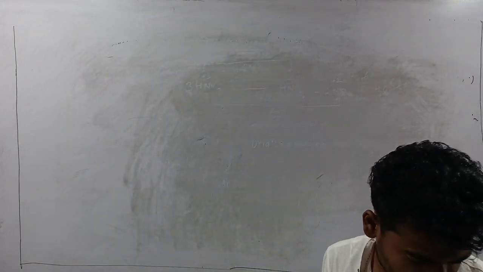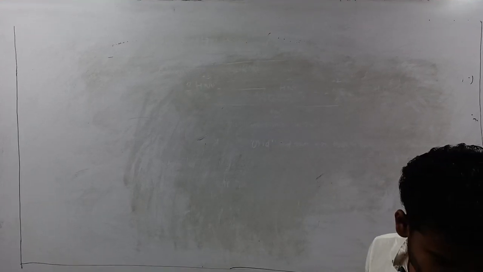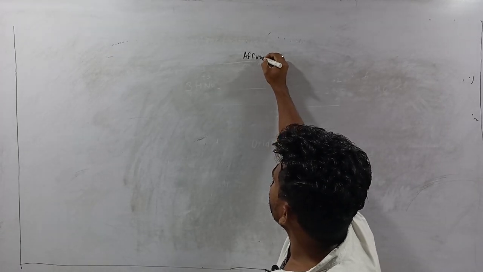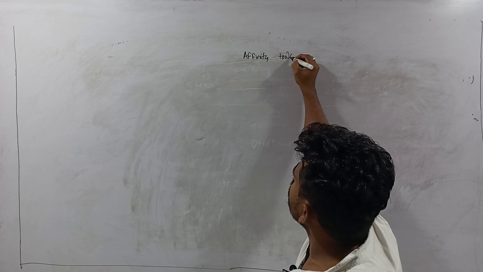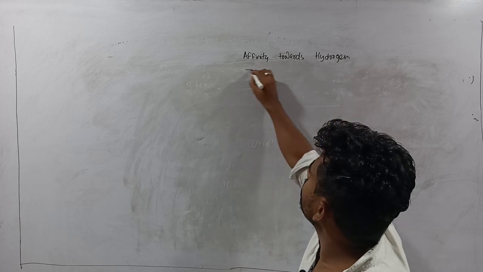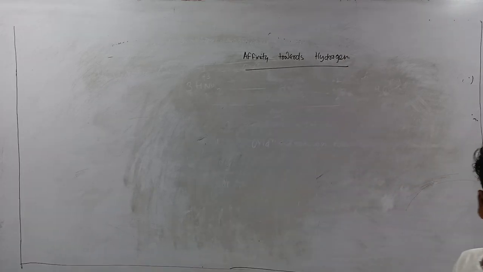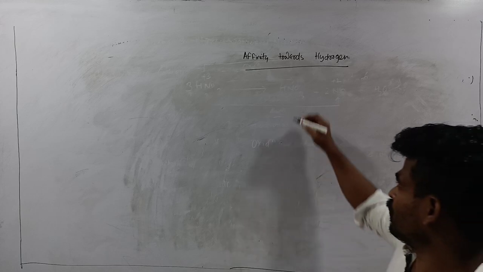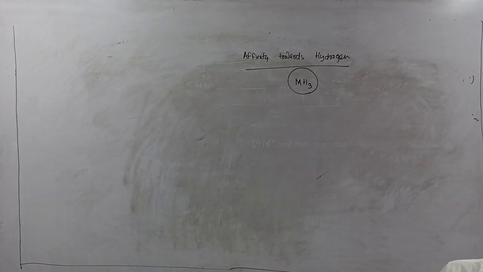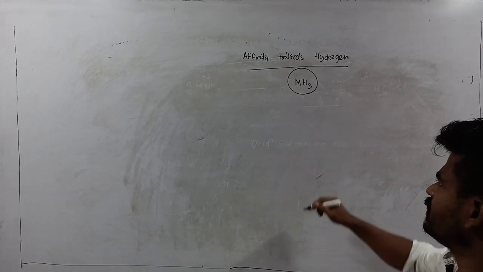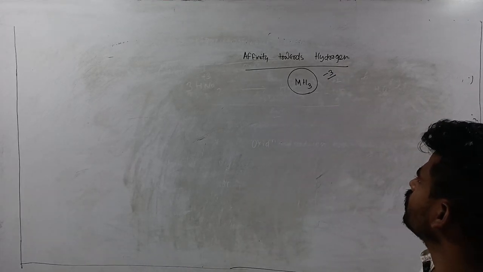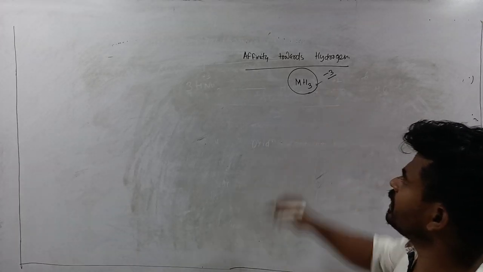Affinity towards hydrogen. All these elements show affinity towards hydrogen. Okay, all these elements react with hydrogen to form their hydrides of the type MH3, because most generally they exhibit the -3 oxidation state by accepting 3 electrons. So their hydrides have the general formula MH3.